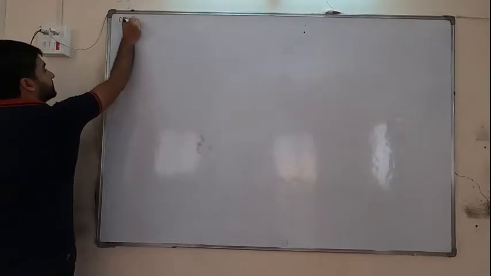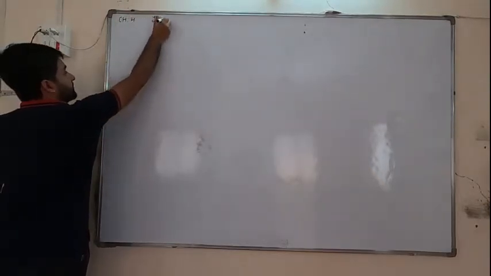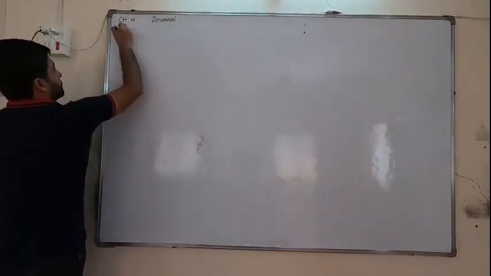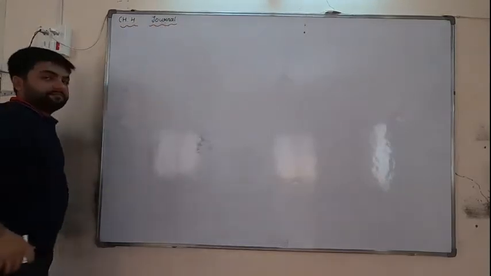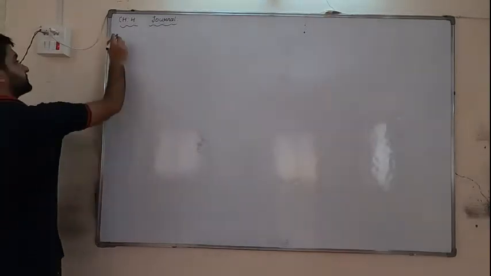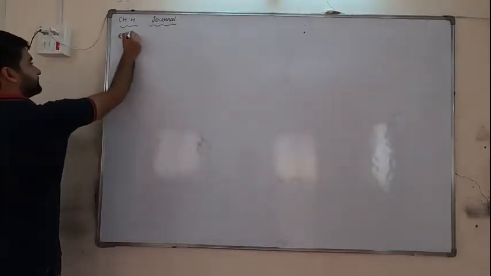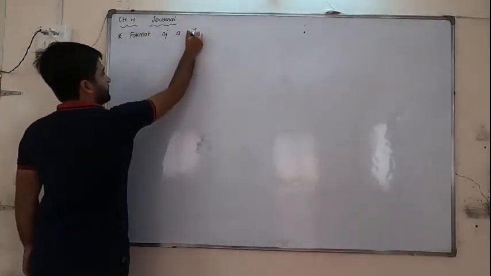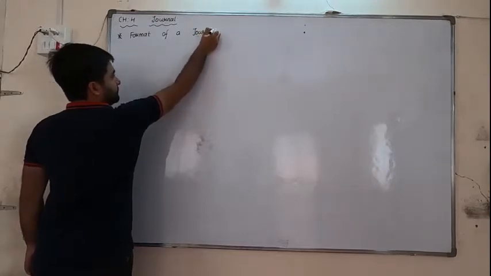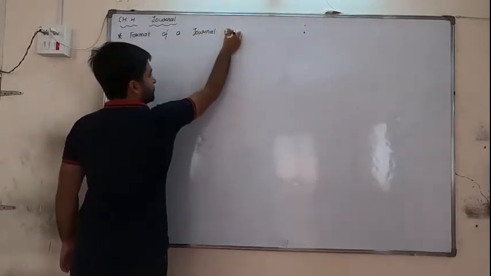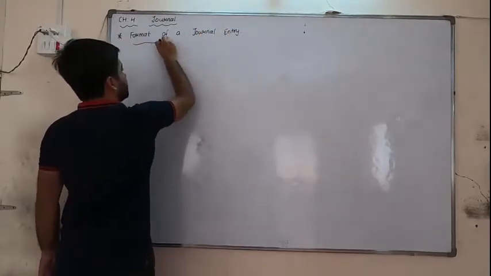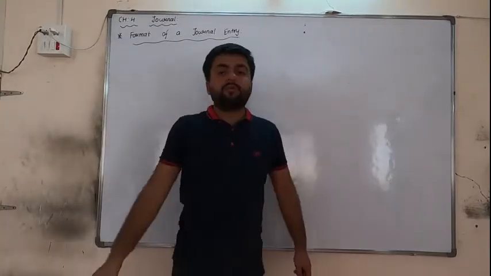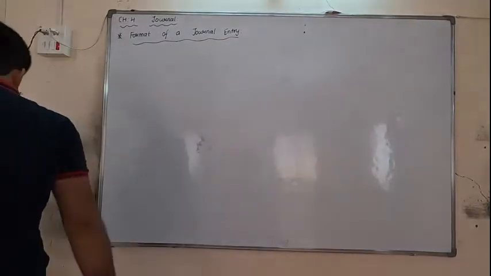Everyone, write down. Chapter number 4, Journal. Now, after writing this chapter number 4 Journal, we are going to write the format of a journal entry. Format or specimen of a journal entry.